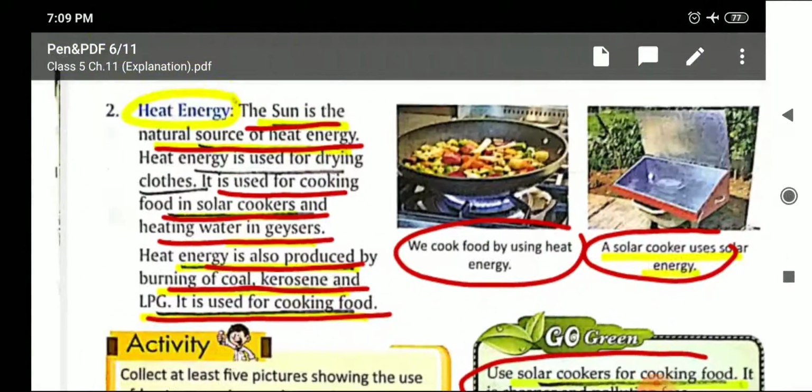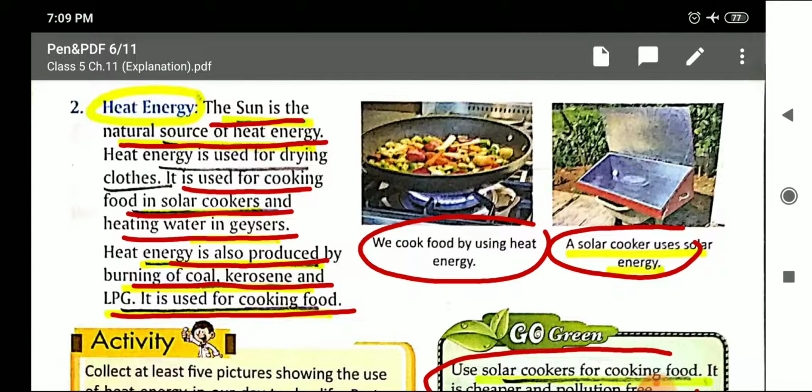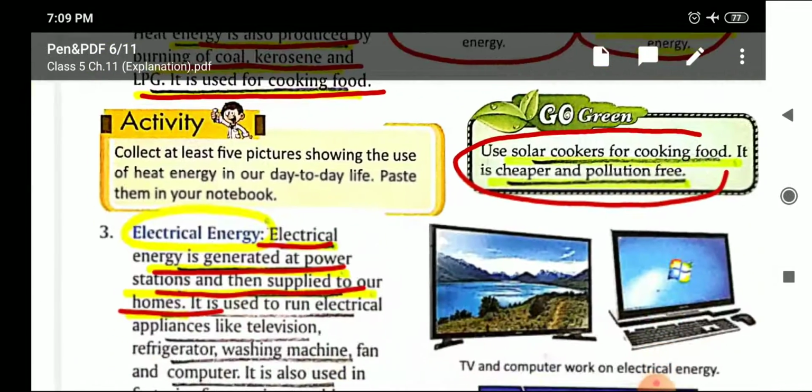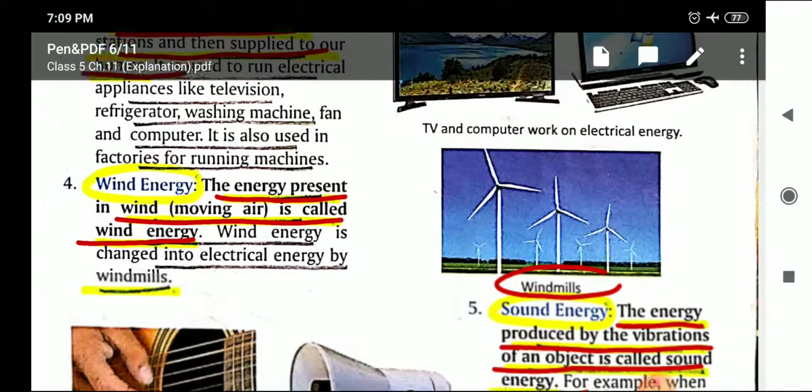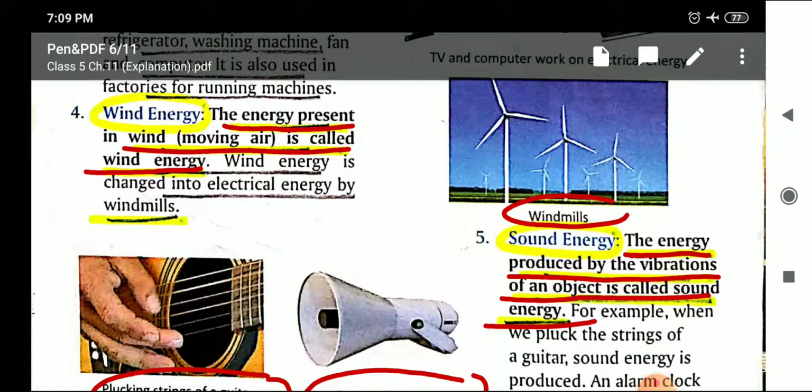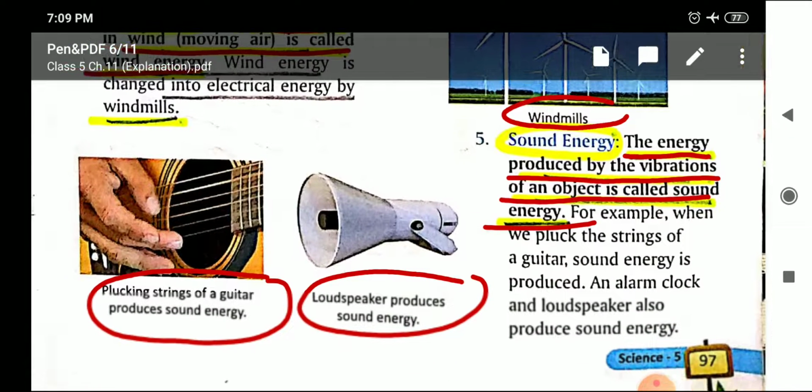Then the second one is heat energy. What are the various sources of heat energy? Sun, coal, kerosene oil, LPG. Then the next is electrical energy. What is the source? It is generated at power stations, and then it is used by various electrical appliances or machines in the factories. Then next, wind energy. What is the source? Wind, that is the moving air, is the source of wind energy. Then sound energy. From where do we get sound energy? By the vibration of an object.